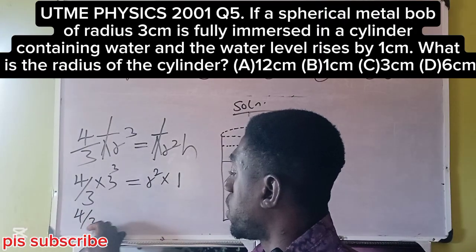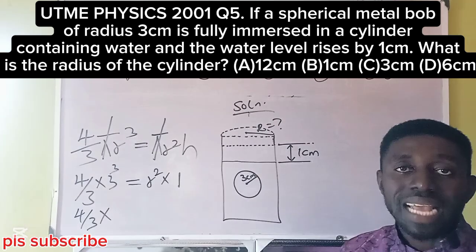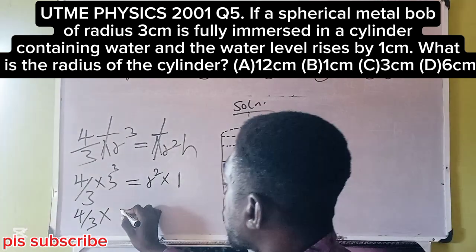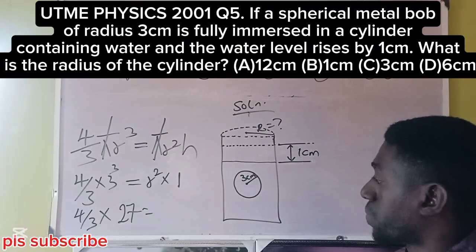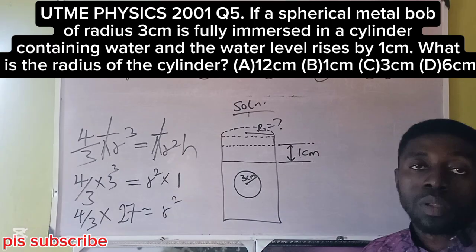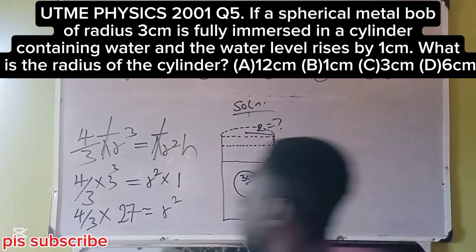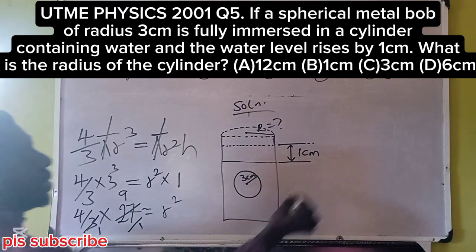Then we forge ahead. 4 over 3 times 3 times 3 is 9. 9 times 3 we'll be having 27. Then r square. Then observe, this over 1. Then 3 into 3 is 1, 3 into 27 is 9. Then 4 times 9. Let's continue from here.